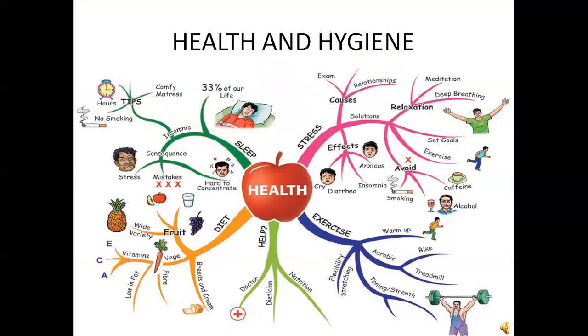Health and Hygiene. This is the Health and Hygiene tree. Health includes sleep, diet, exercise and stress. These are included in health. About 33% of our life is sleep, which is important, and we should help others, follow a good diet and also exercise. These are important to our health. So let's move on to the lesson.